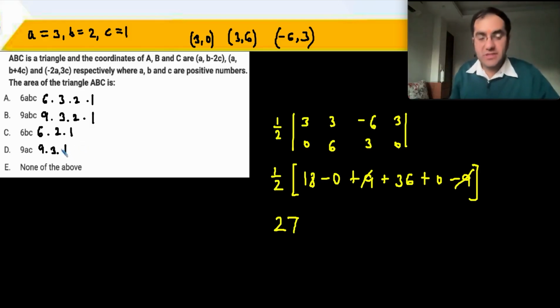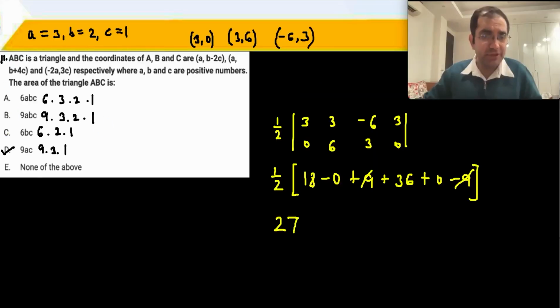So this is the only option that is satisfying your value of 27. None of the others are giving you a 27, so you can mark D part for question number 11. D part is the right answer. This is question number 12.